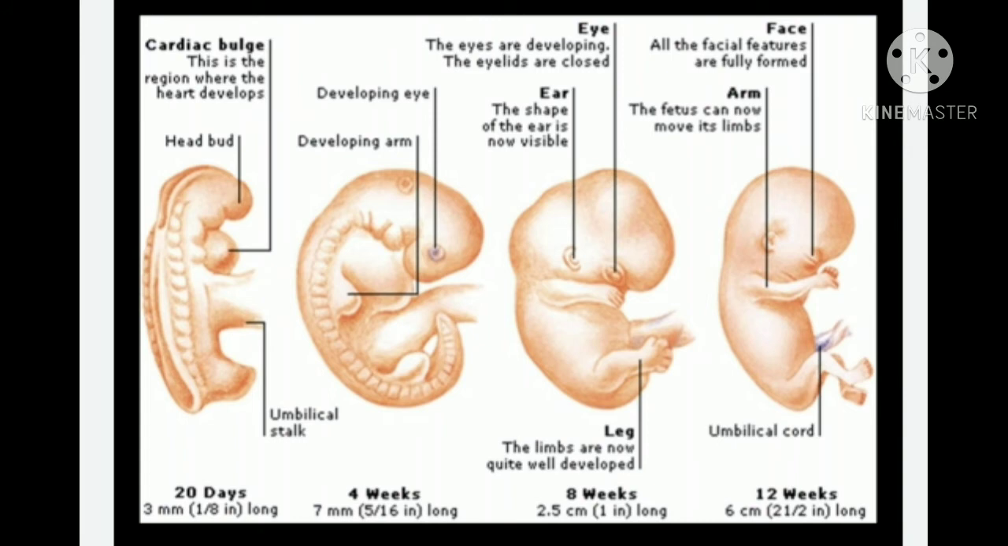Then coming to the arms. The fetus can now move its limbs. The arms are also properly grown and the fetus can now move its limbs. And plus the umbilical cord. The umbilical cord is also properly formed and covered. Okay, so this is all about this slide. Now we'll see what's there in the next slide.